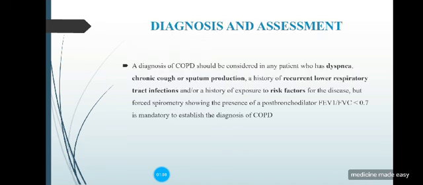Then comes the diagnosis and assessment. Diagnosis of COPD should be assessed in any patient who has dyspnea, chronic cough or sputum production, a history of recurrent lower respiratory tract infection, and a history of exposure to the risk factors for the disease. But forced spirometry showing the presence of post-bronchodilator FEV1 over FVC less than 0.7, that is mandatory to establish the diagnosis of COPD. So FEV1 over FVC ratio is compulsory. Along with that, the symptoms, it can be dyspnea, chronic cough, sputum production or recurrent RTI, and exposure to the risk factor. So we label it as COPD.